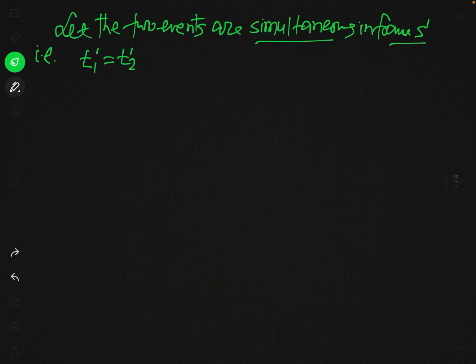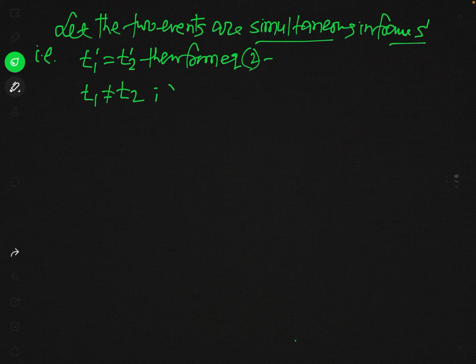So if t1 prime is equal to t2 prime, then from equation 2, t1 is not equal to t2. Why?